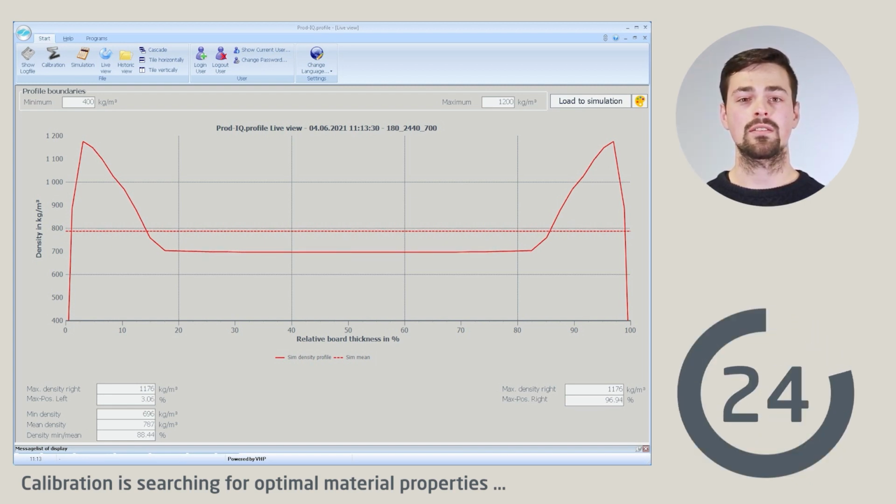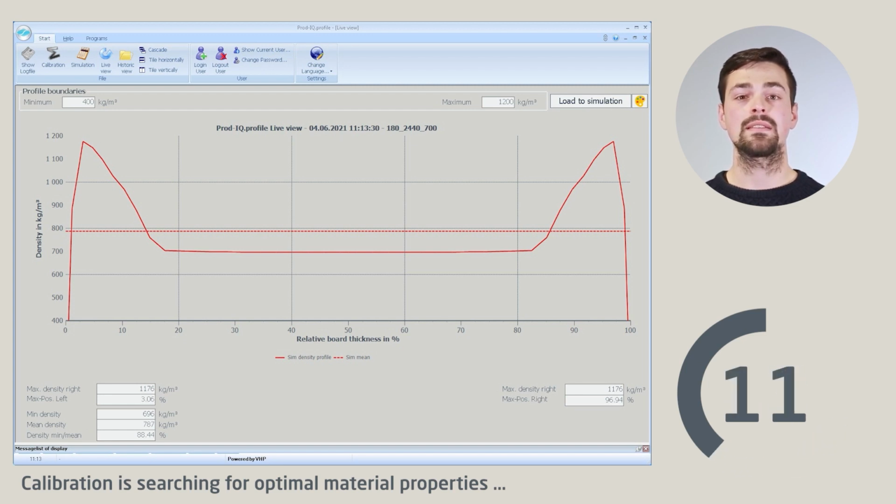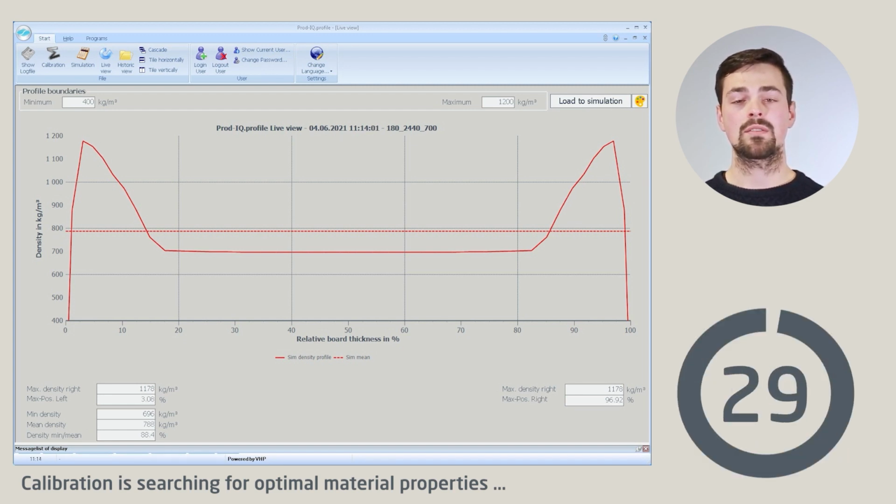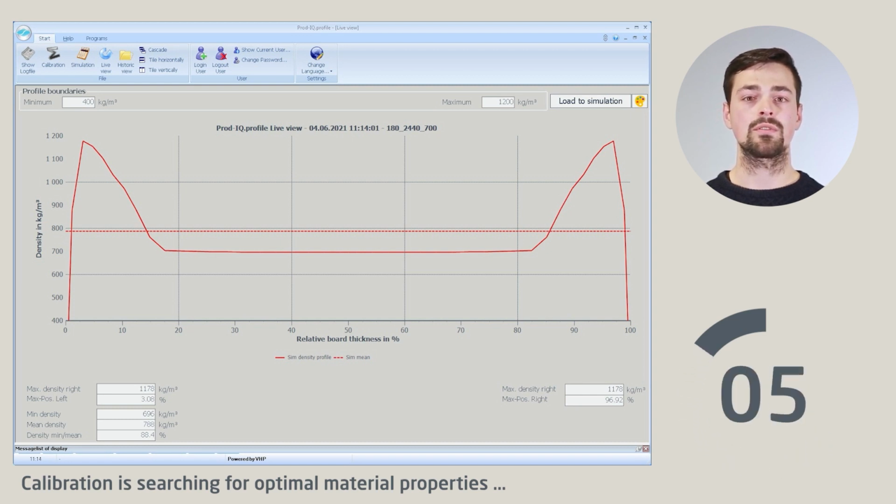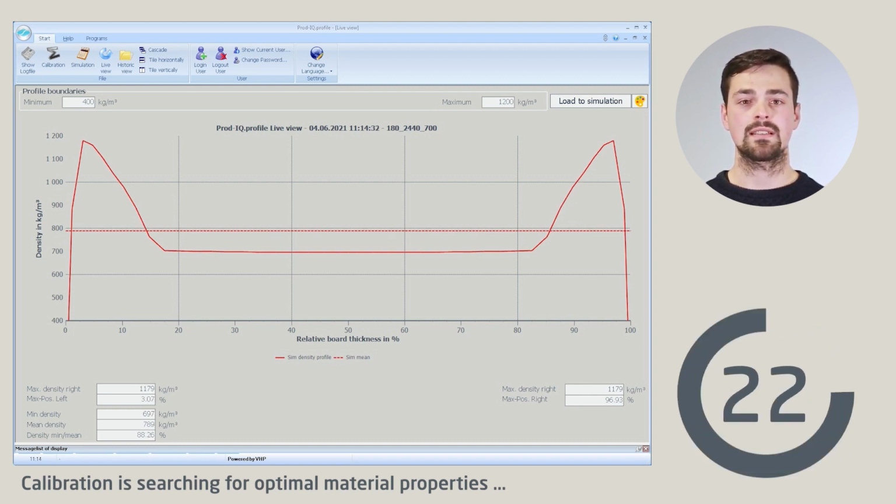ProdIQ Profile is also a simulation tool. This means you can test settings before you change production. This significantly reduces the risk of producing rejects when testing new settings. Wow, that sounds like we can produce boards digitally. What a USP, and we are the only supplier that can offer such a system in the wood-based panel industry.